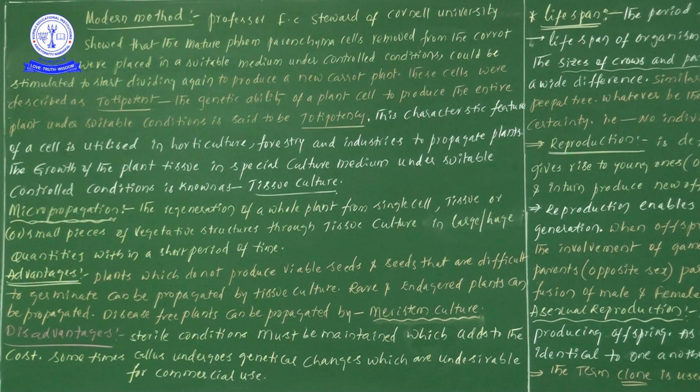The matured phloem parenchyma was removed from the carrot and placed in the suitable medium under controlled conditions, meaning laboratory conditions.